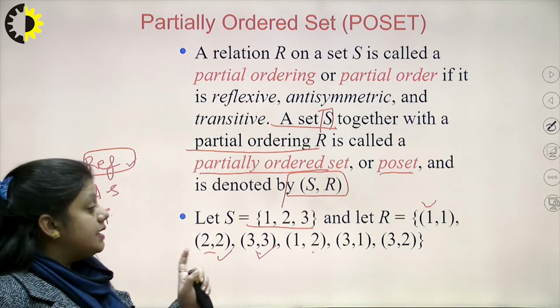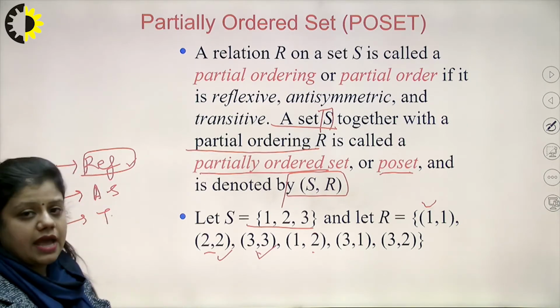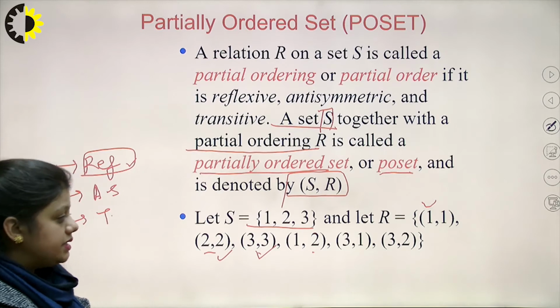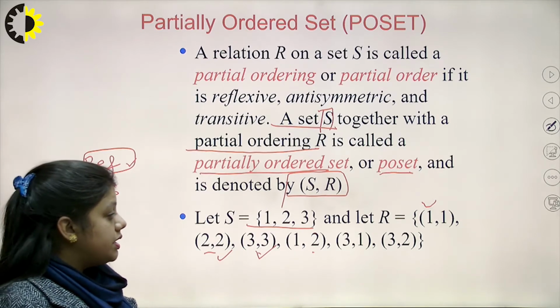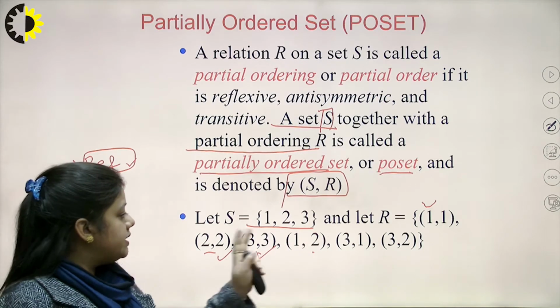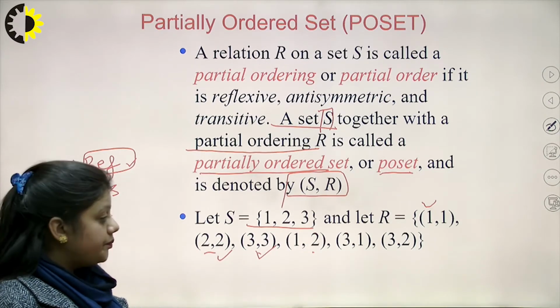Third property is the transitive. The transitive nature says if A is related to B and B is related to C, then A should also be related to C. Let us check whether it is satisfied here. 1 is related to 2, 2 is related to 2, so (1,2) should be present. It is there.